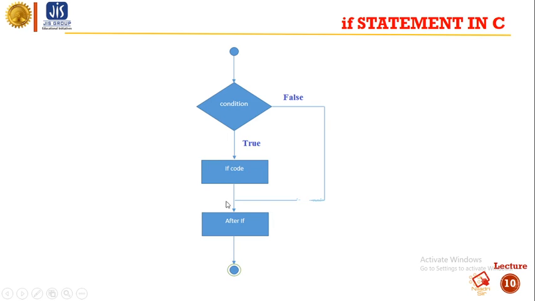So the false part will be there, and after the if statement the rest will be executed. So the if code will not be executed if the condition is not true. If this condition is not satisfied, then that portion of code will not be executed.